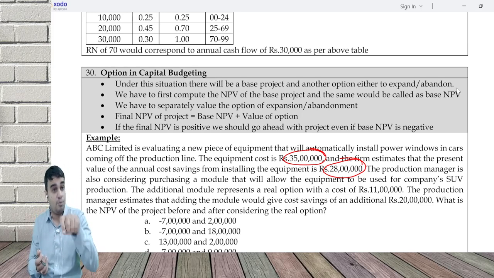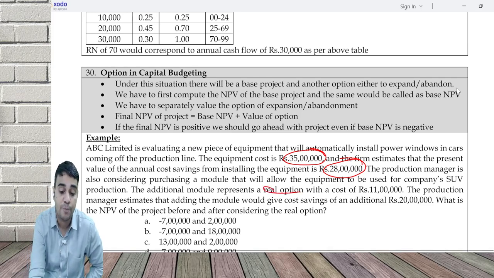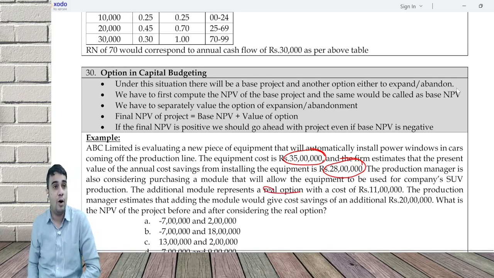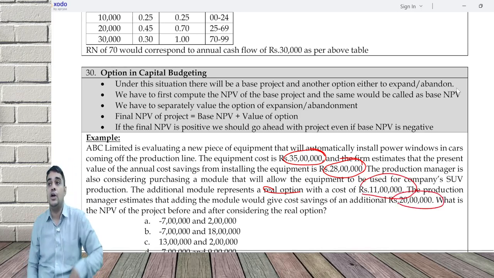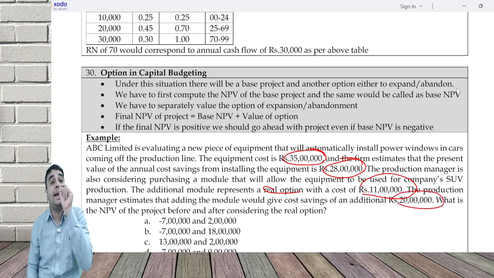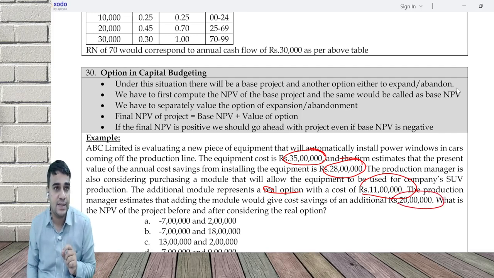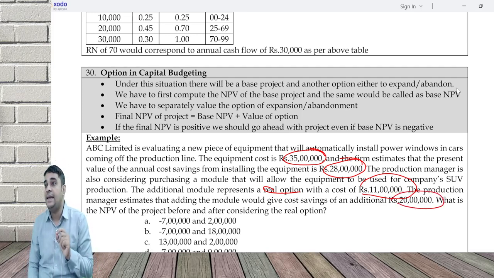But if you buy this module, the module is a real option. Which will give you how much? Cost of 11 lakh, but will save you how much? 20 lakh. So the module has an NPV of 9 lakh. Our module has a value of 9 lakh.